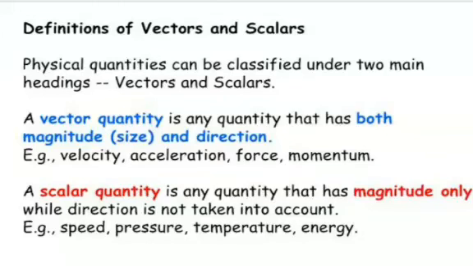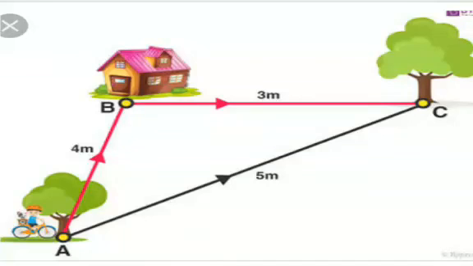Let us look at another picture here. Just see, the boy is starting with his bicycle. He is at point A. He started from A, he traveled to B, reaching his house, traveling 4 meters, and from B he starts his journey to a point C. 3 meters he covers then.